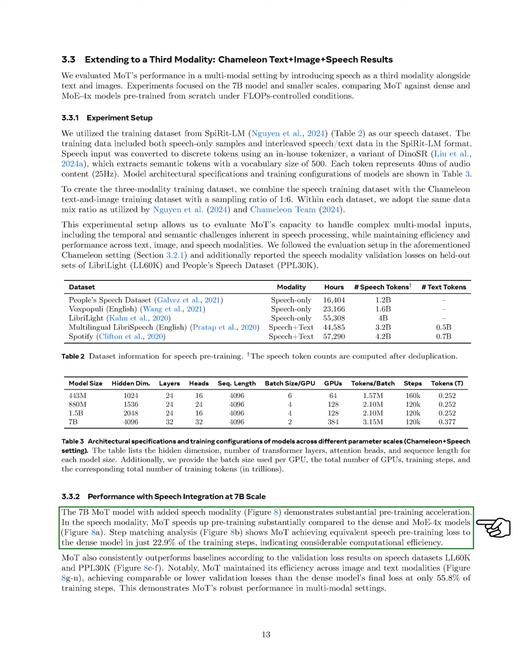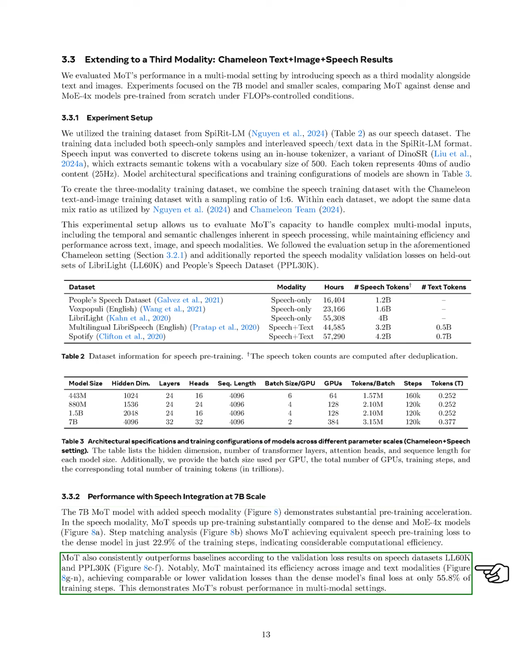When integrating speech at the 7B scale, we found that the Mo model showed significant acceleration in pre-training. Specifically, Mo achieved comparable speech pre-training loss to the dense model in just about 23% of the training steps, indicating high computational efficiency. It consistently outperformed the baseline models in validation loss on the speech datasets. Additionally, Mo maintained its efficiency in image and text modalities, achieving similar or lower validation losses than the dense model at only 56% of the training steps, showcasing its strong performance in multimodal settings.